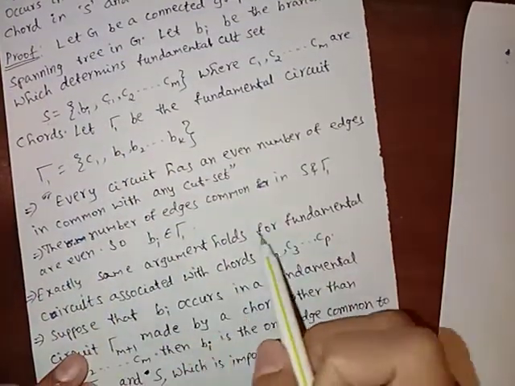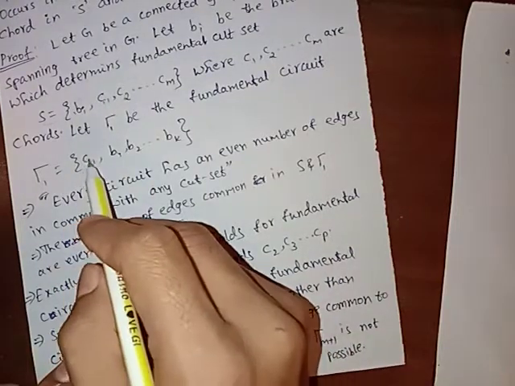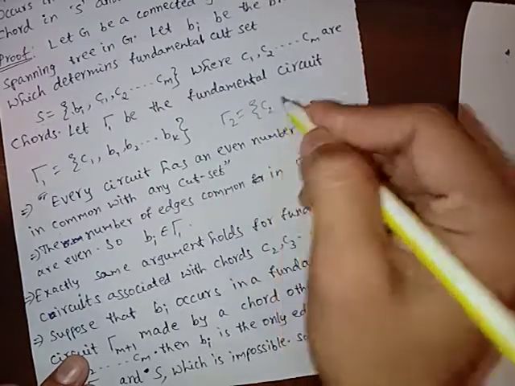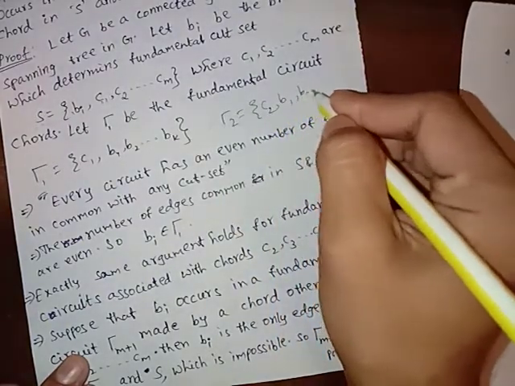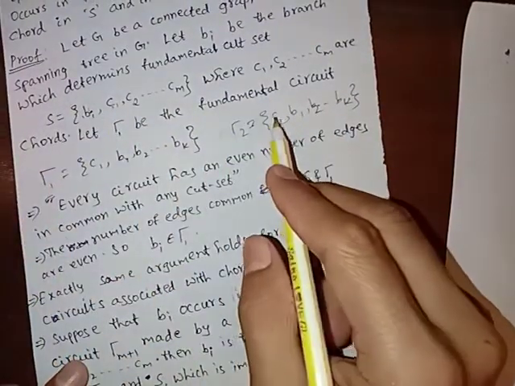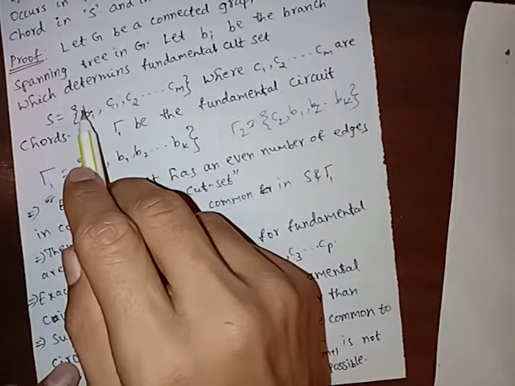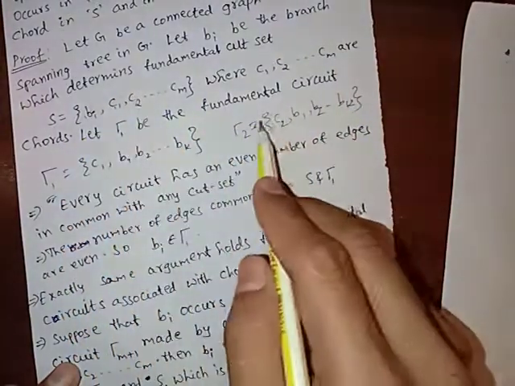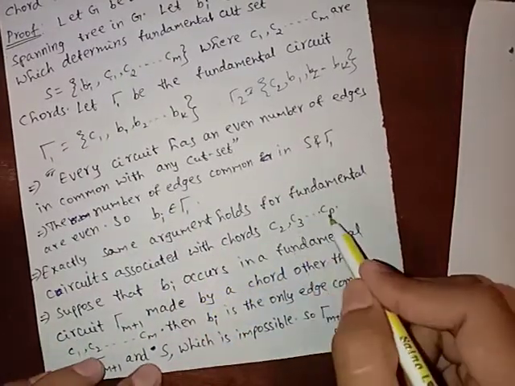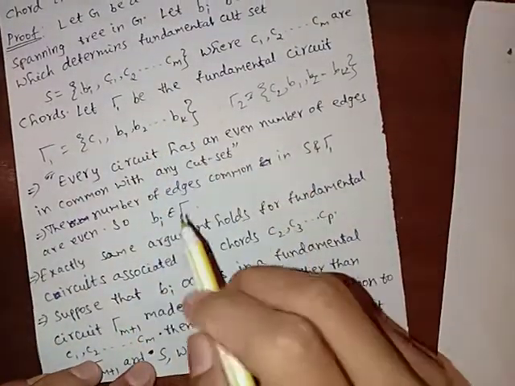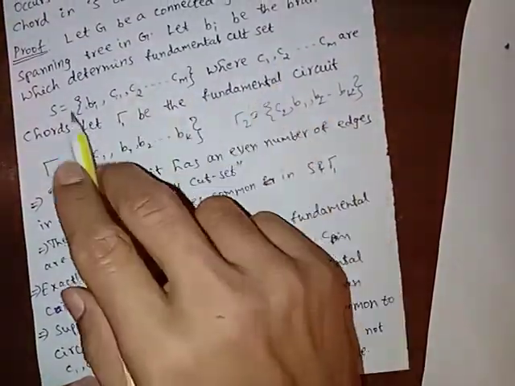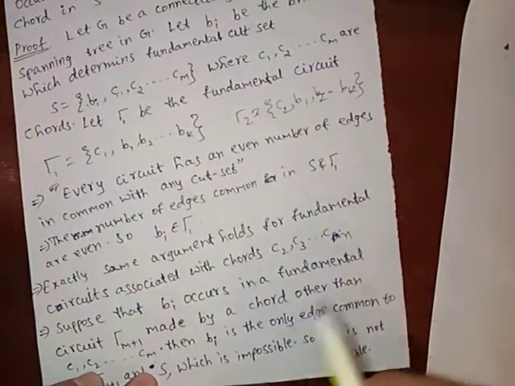The exactly same argument holds if in the place of C1 we put C2, it becomes another circuit C2, B1, B2 up to Bk. Now from here to here there are two common terms. One is Bi and another is C2. The argument continues up to Cm. Here we consider that m chords are there. So up to Cm it continues.